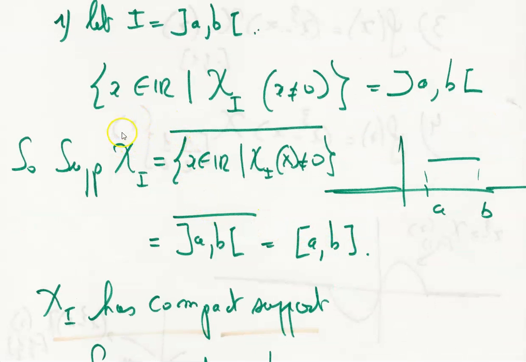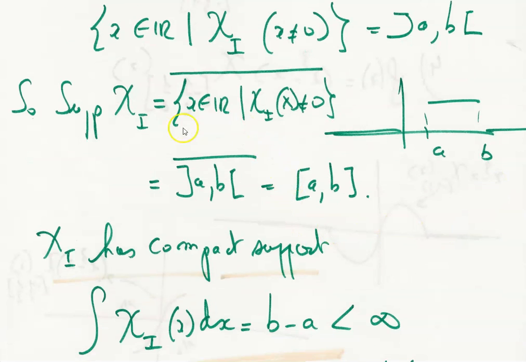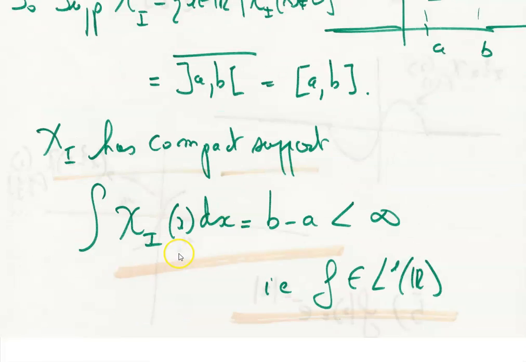So the support of chi of I is the closure of the set of x belonging to R such that chi I of x is different from 0, and I represent this support. Okay, so we clearly see by definition that the closure of the segment (a, b), a not included, b not included, is the segment [a, b] with a and b included. So chi of I has a compact support.